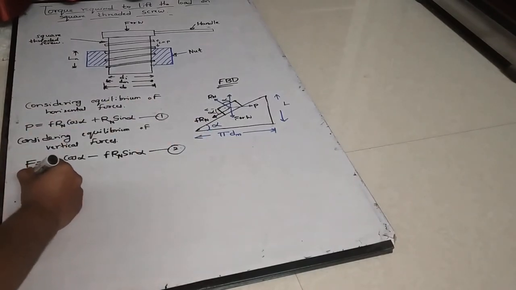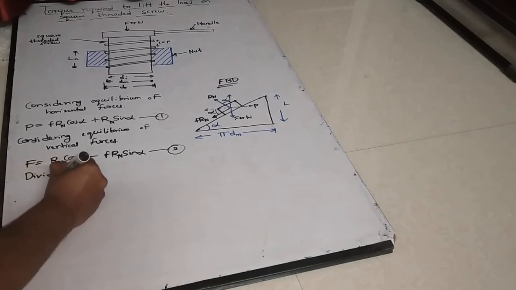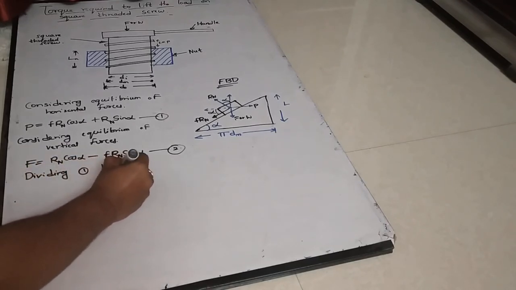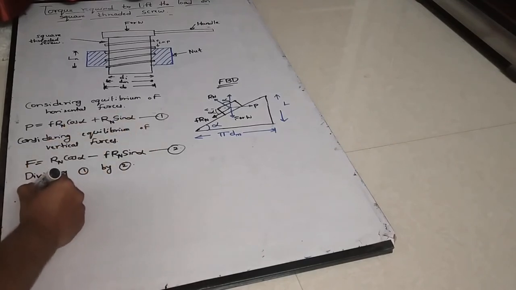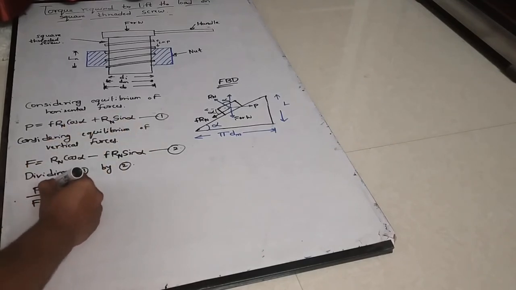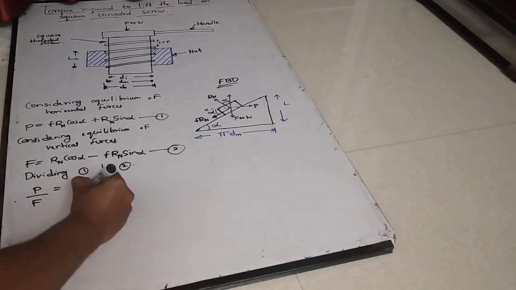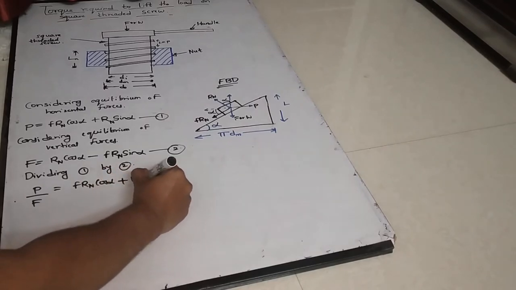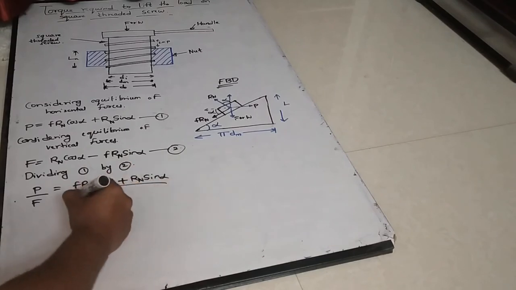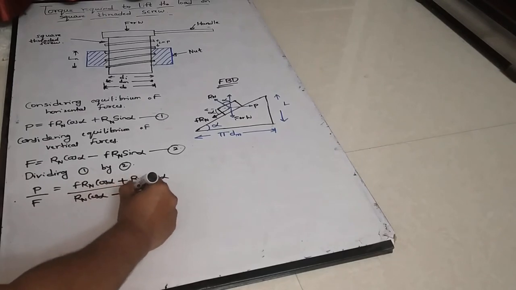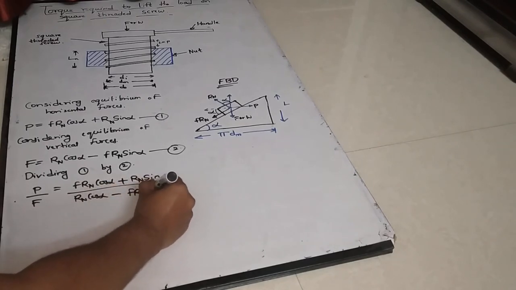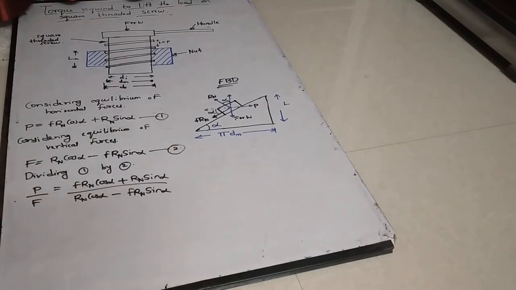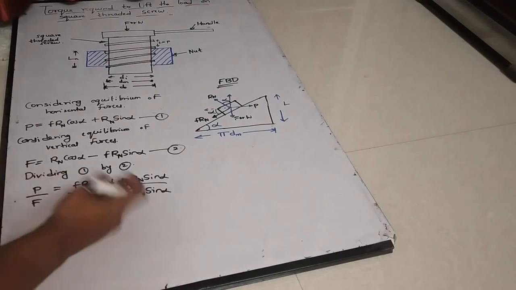So now next, dividing equation 1 by equation number 2. What will you get? P divided by F is equal to small f Rn cos alpha plus Rn sin alpha divided by Rn cos alpha minus small f Rn sin alpha. Now I shall simplify this further.